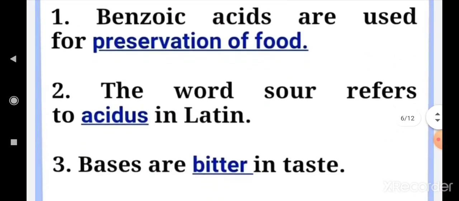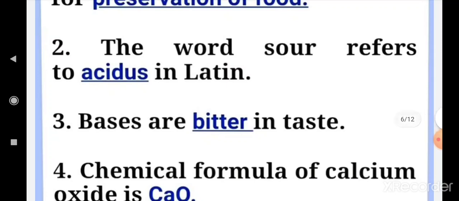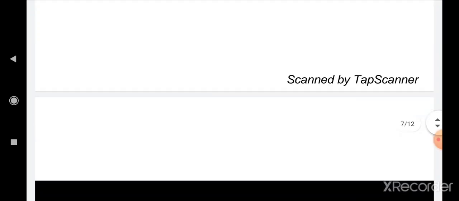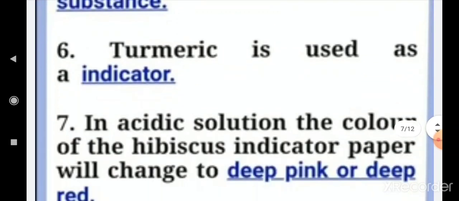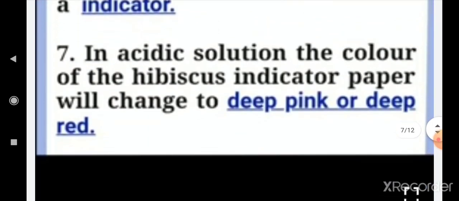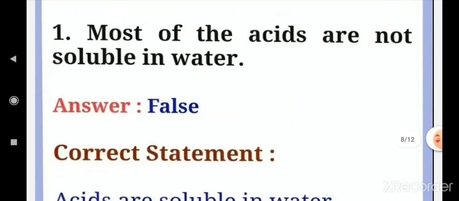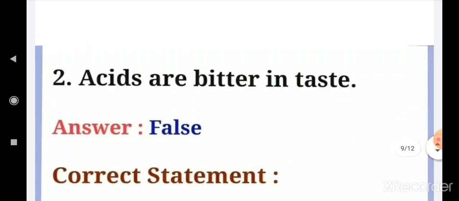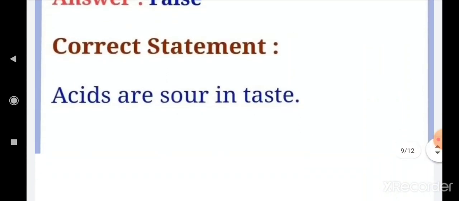Next, fill in the blanks. Third one: bases are bitter in taste. The chemical formula of calcium oxide is CaO. Next, true or false. Acids are bitter in taste? No, false. Acids are sour in taste.